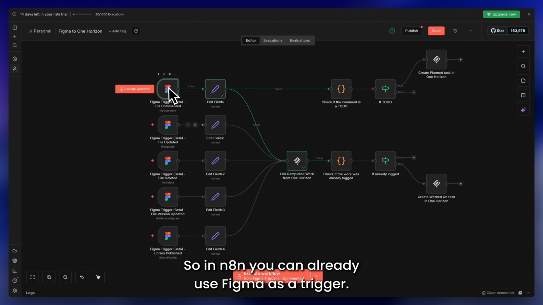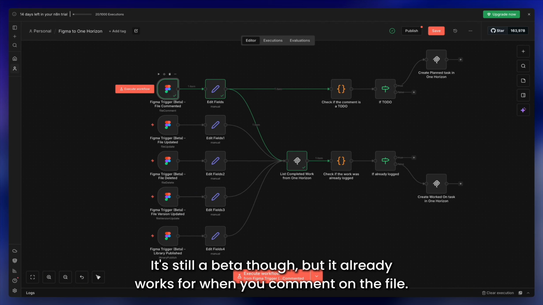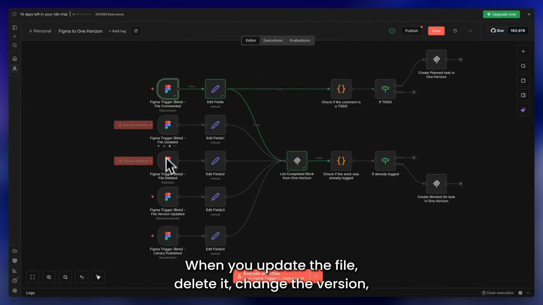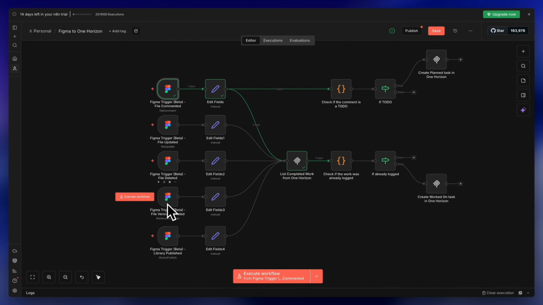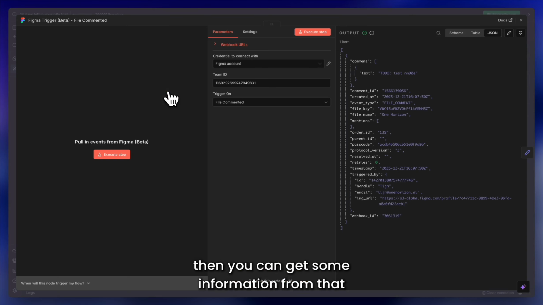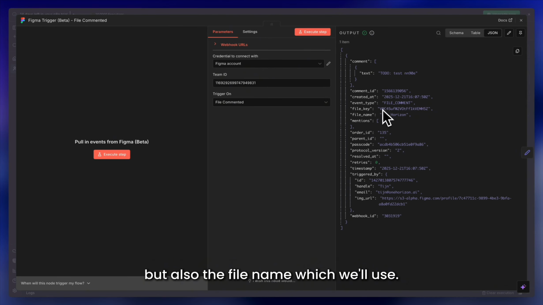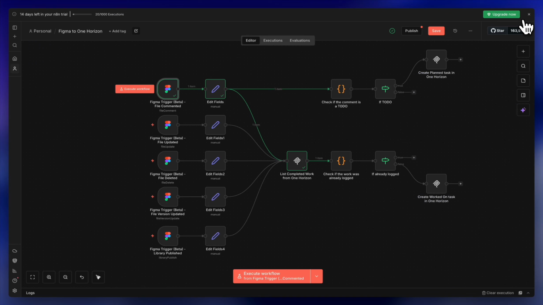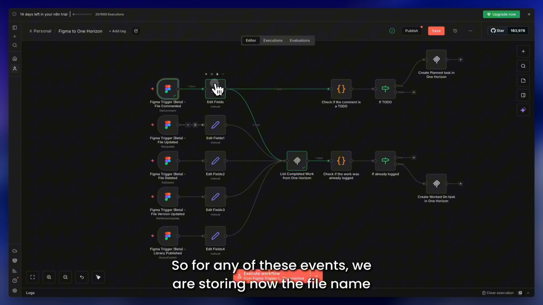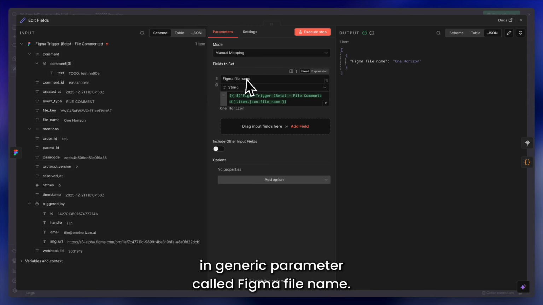So in N8N, you can already use Figma as a trigger. It's still a beta though, but it already works for when you comment on a file, when you update the file, delete it, change the version, or publish a library. Then you can get some information from that, which you can directly see in N8N, like here what I did, but also the file name, which we'll use. So for any of these events, we're storing now the file name in a generic parameter called Figma file name.